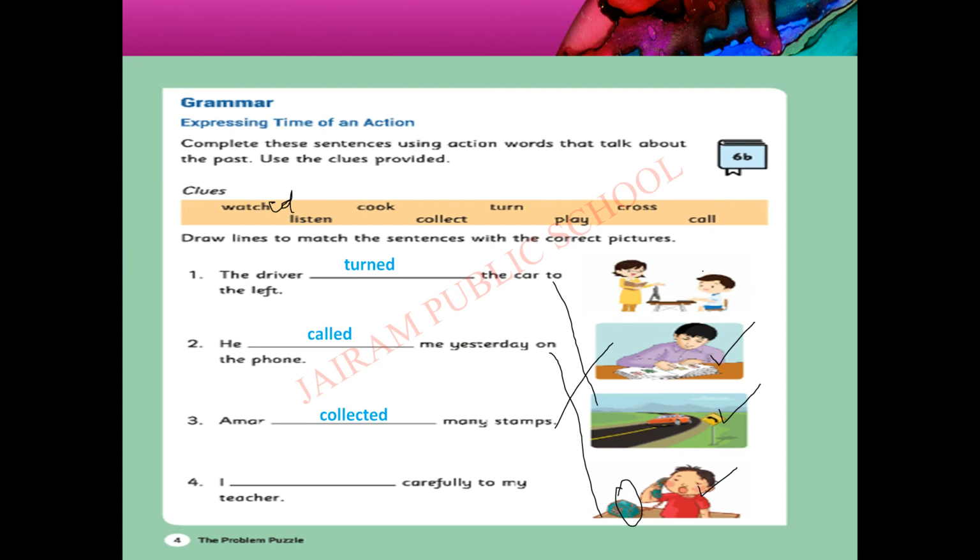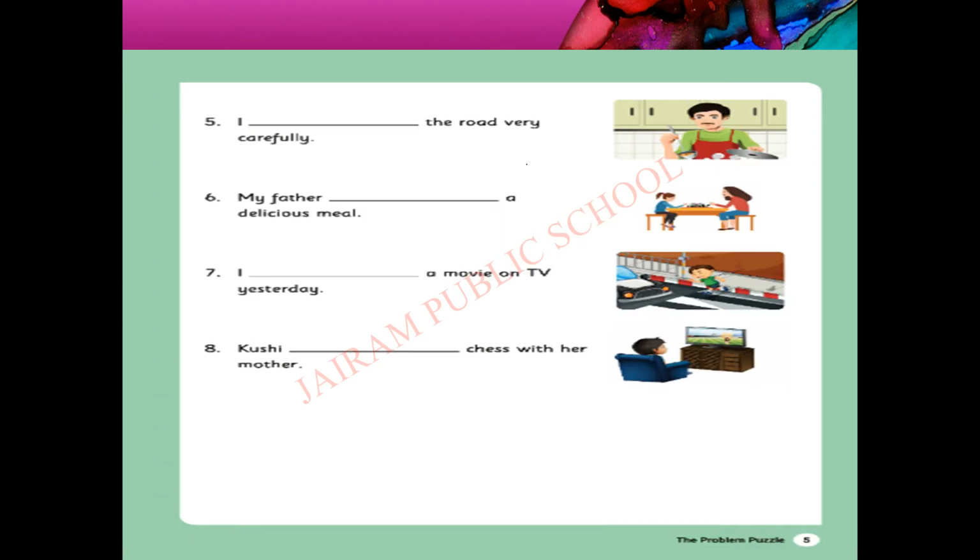I dash carefully to my teacher. Where is the teacher? Yes, here she is. Student and teacher. So we have to match this with the sentence. After that we have to write here listened. Listen plus ed, listened. The student is listening to the teacher. So the student listened.